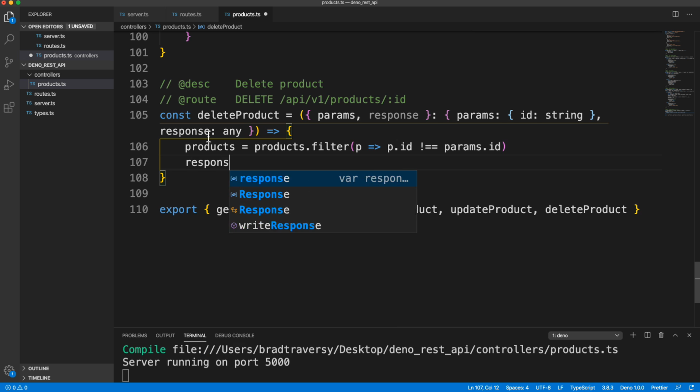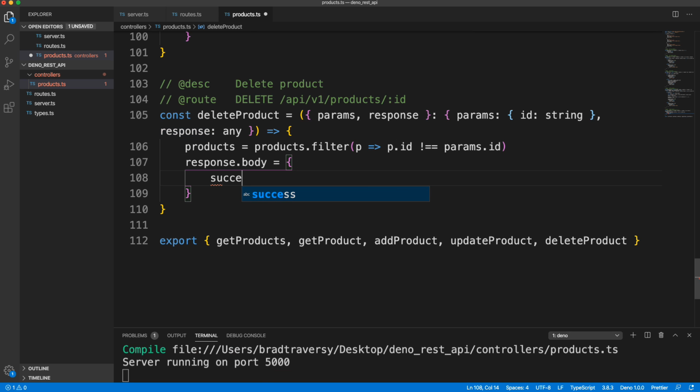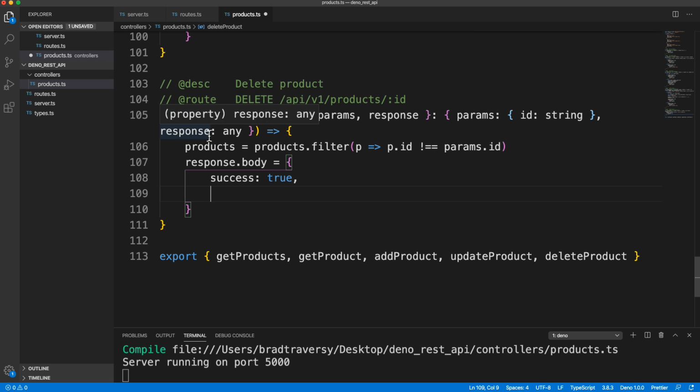And then we'll set the response body. Let's set that to success true. And let's see, I guess we'll just do a message. Yeah, we'll do a message. Product removed. So we'll save that.